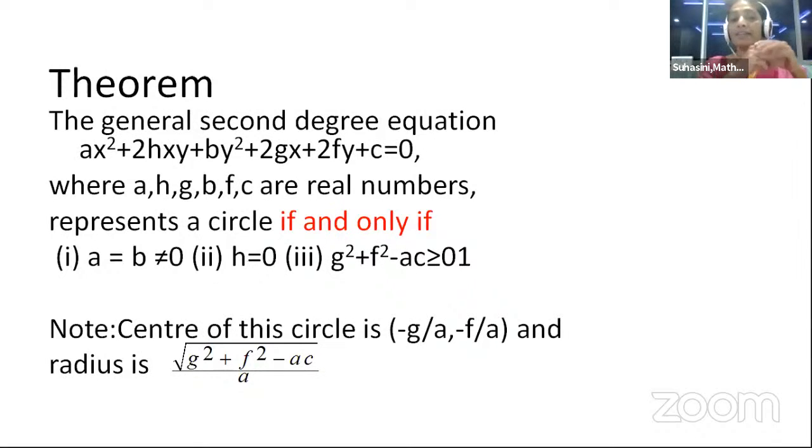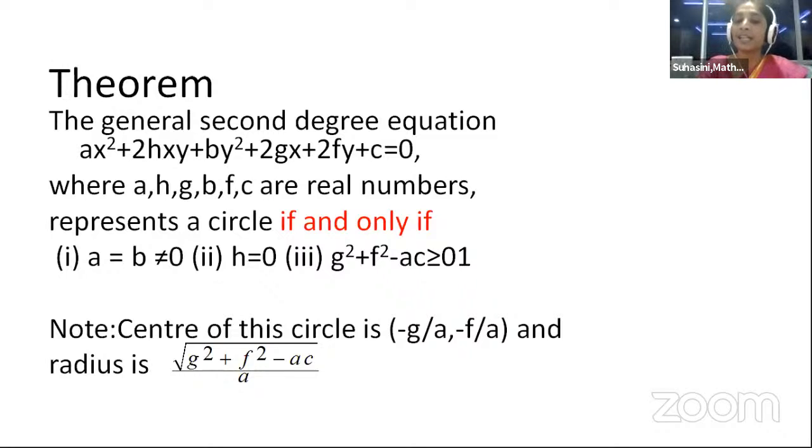If and only if it follows three conditions. What are those? The coefficient of x square must be equal to the coefficient of y square, but both should not be equal to 0 at a time. What is the coefficient of x square? A. And the coefficient of y square? B. So A should be equal to B, but not equal to 0. First condition. And the second condition is the coefficient of xy is equal to 0. Second condition is that the xy coefficient must be 0. That means there should not be an xy term in the circle equation.